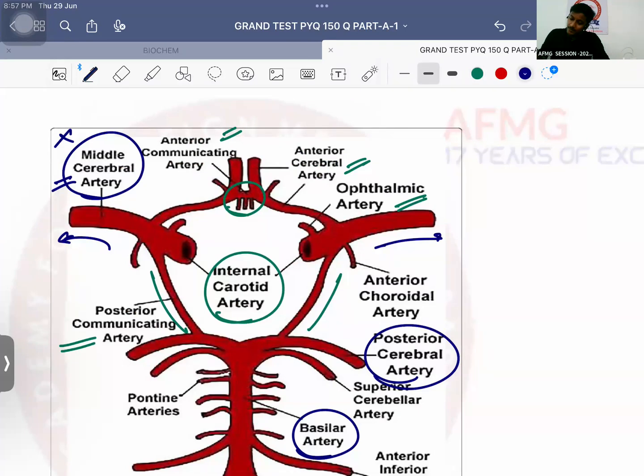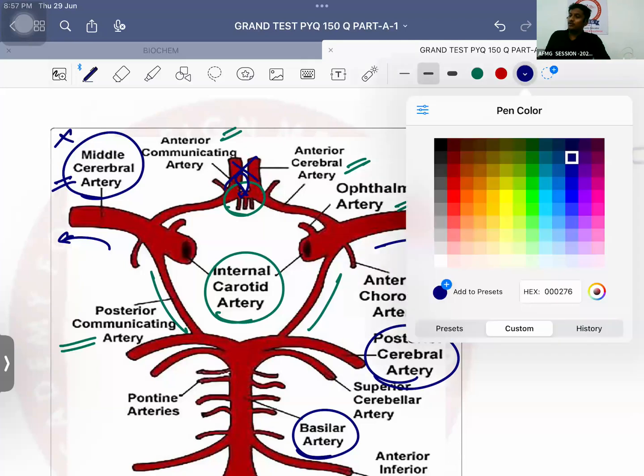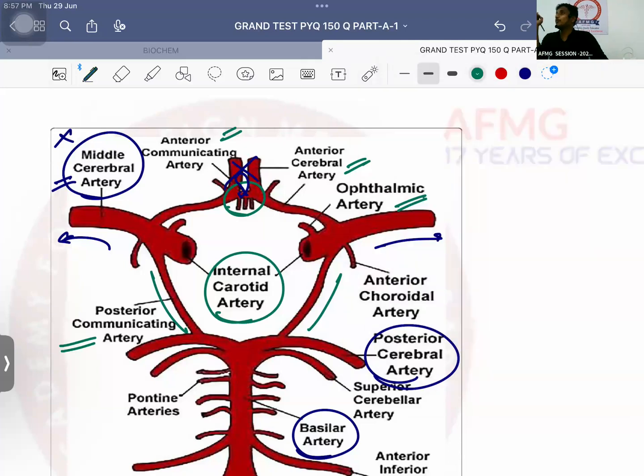Now important is यहाँ पे ये जो anterior communicating artery है. If there is any aneurysm over here, it is very close to the optic chiasma. So if there is any aneurysm in the anterior communicating artery, usually perianeurysms, they are known to compress the optic chiasma. Which fibers? Nasal fibers. So if nasal fibers are compressed, there will be loss of vision in both the temporal fields, and that is called as bitemporal hemianopia due to compression of optic chiasma.